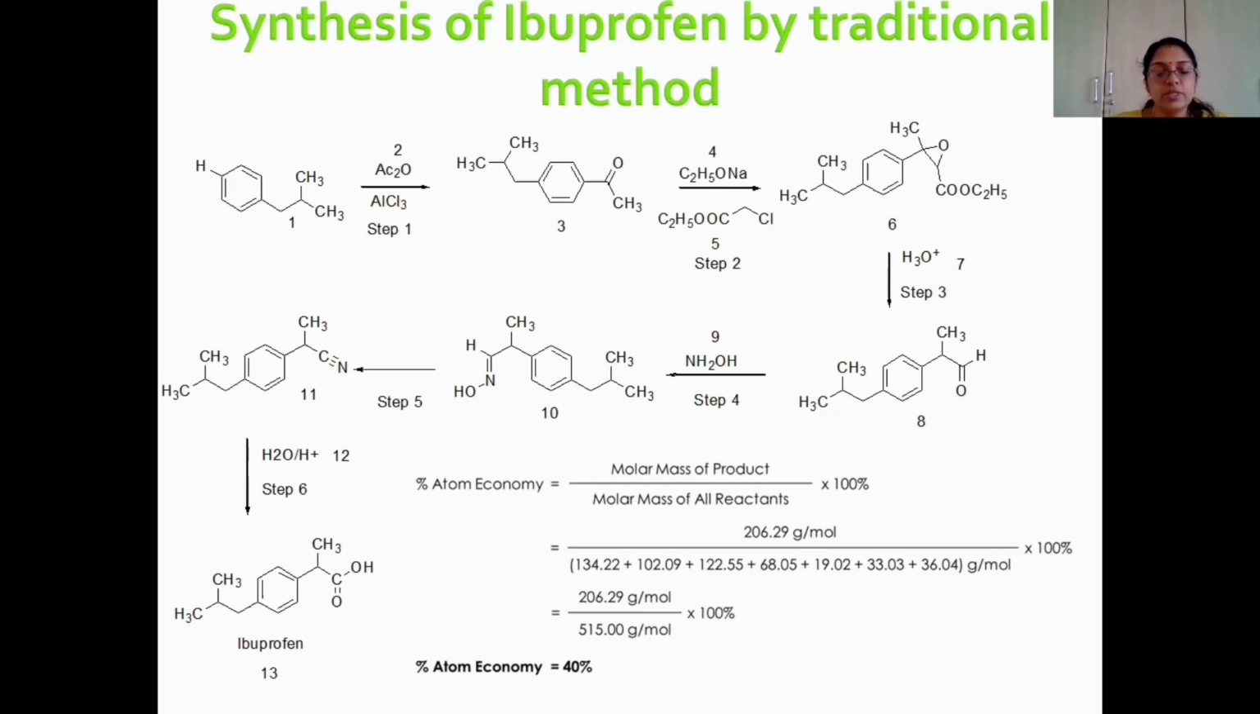That means around 60% of the reactants are left unreacted. So it is not considered green, because more than half are left unreacted. That means it is not a 100% atom economical reaction. So we have to find an alternate pathway for the preparation of ibuprofen.